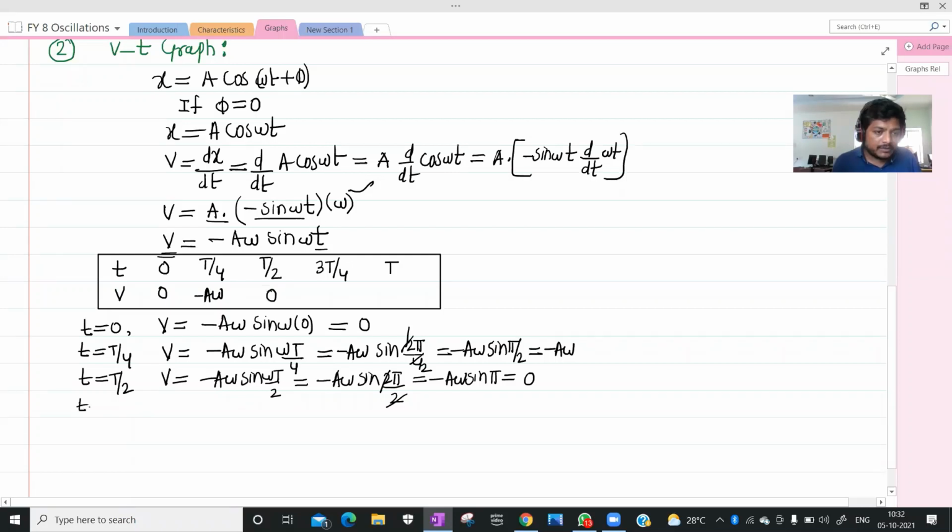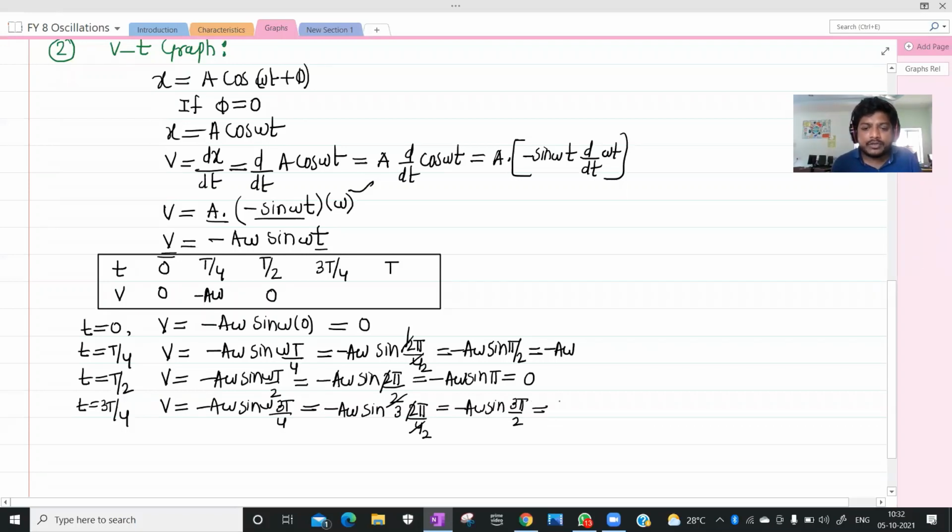Next, if t equals 3T by 4, v equals minus A omega sin of omega 3T by 4, which gives minus A omega sin of 3 pi by 2, that is sin 270.